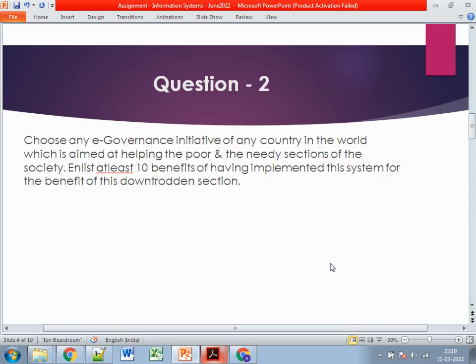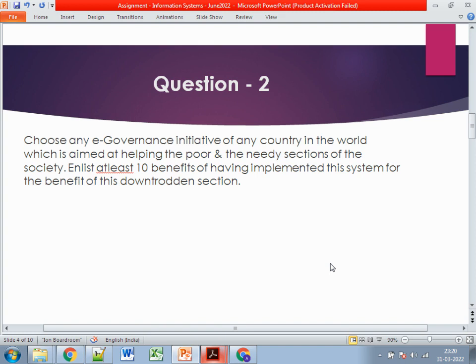Now going to the second question. Second question is about e-governance. Choose any e-governance initiative of any country in the world which is aimed at helping the poor and the needy sections of the society, and list at least 10 benefits of having implemented the system for the benefit of the downtrodden section. First of all, it's about the e-governance initiative. You will find a lot of stuff about e-governance, but the main part is about a certain e-governance initiative specifically for the poor people, or maybe for the rural people, for the needy people, right?